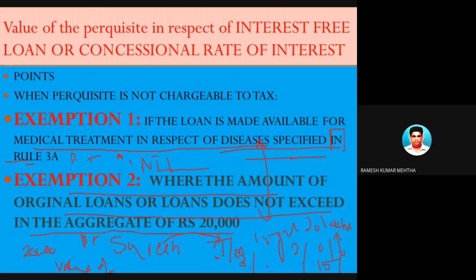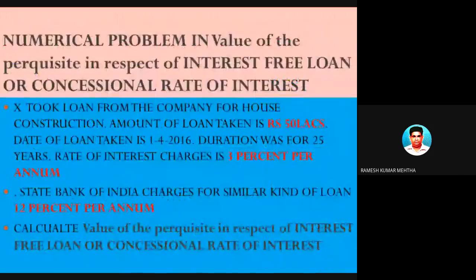For example, Mr. Suresh, who is working in Tata Motors, takes a loan of 15,000 for a laptop, and the rate of interest charged by Tata Motors is 2%. For a similar kind of loan, if the loan had been taken from SBI, SBI would have charged some 22%. So what is the advantage? He is getting 20%. But as the loan amount is less than 20,000 rupees, there is no value. The value of the perquisite is nil. So just remember, if the loan taken does not exceed 20,000 for the full year, then nothing is to be charged. There is no value of the perquisite.